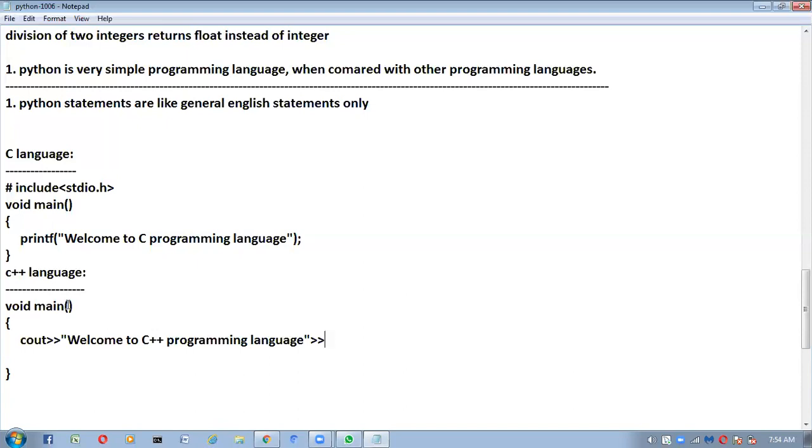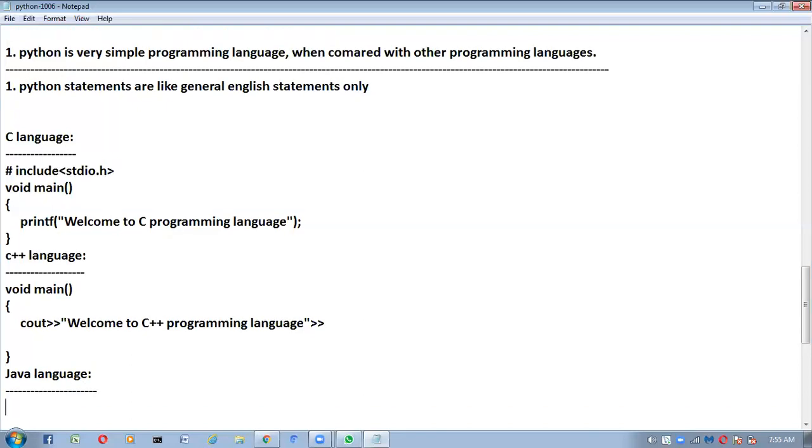See, here I am using method names, curly braces and some header files, all these things I am using. Observe very carefully. First I am using some header files, next I am using method names, again I am taking an open curly brace, and again a close curly brace. Next, same thing I will write by using Java also. So now you guys have to tell which programming language is the easiest after completing all these things.